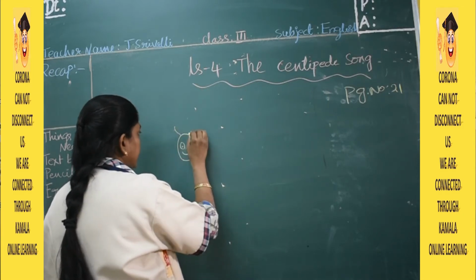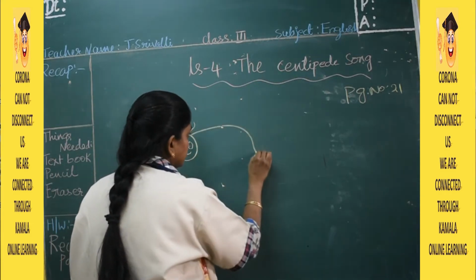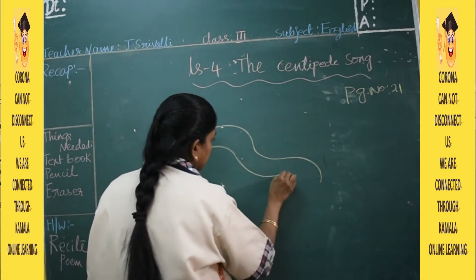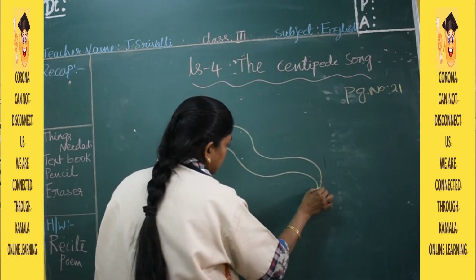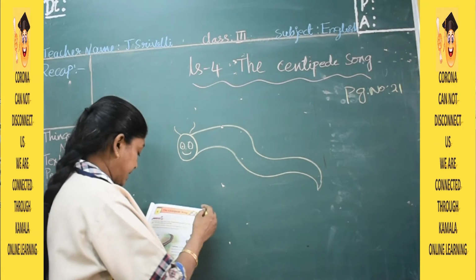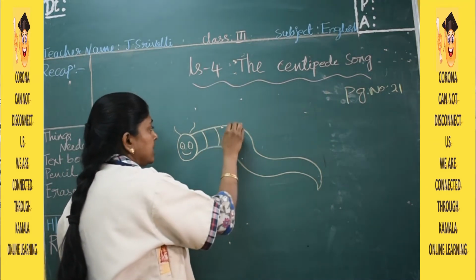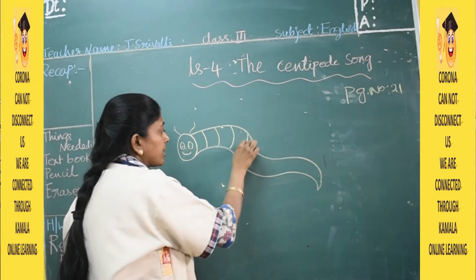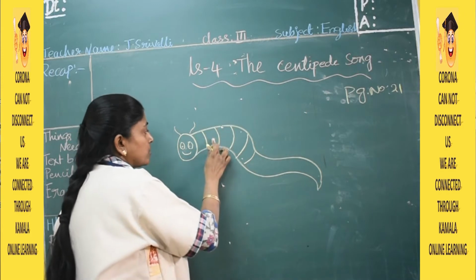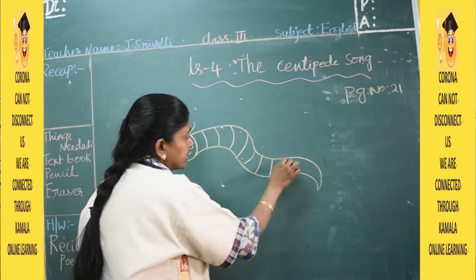These are little antlers it has. A little snake it will look like. It has different segments. Segments means dividers. This is one segment, this is one segment, this is one segment. See, there are n number of segments it has.